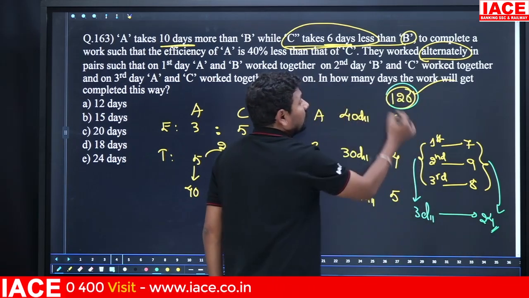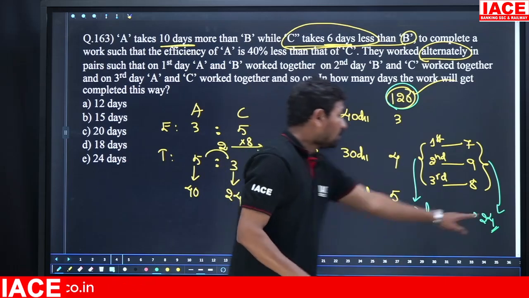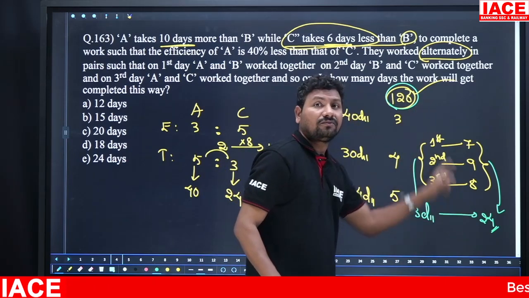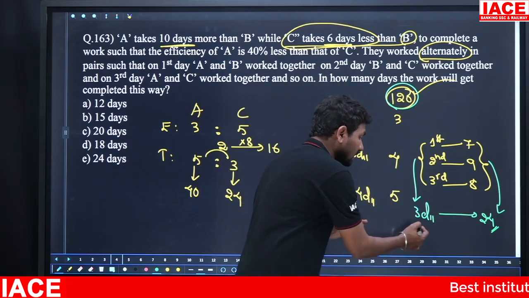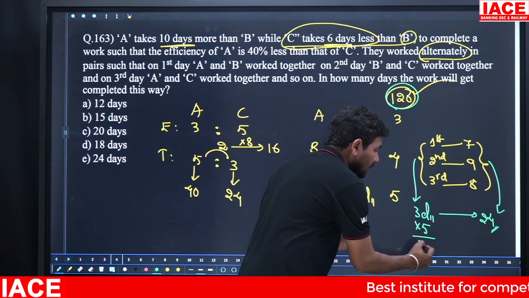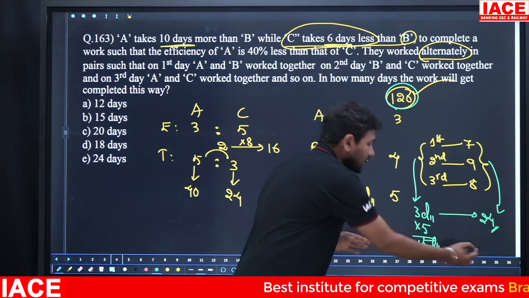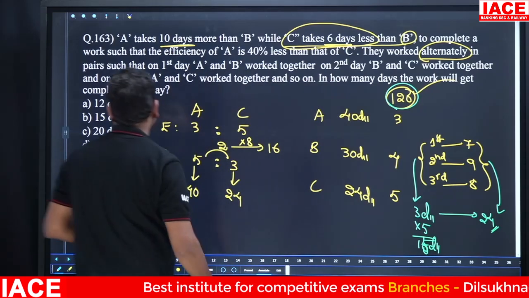But I need to know, for 120 units, how many days are required? 24 to 120 is how many times? 5 times. 5 times 3 is equal to 15 days. 15 days are required to complete the total work.